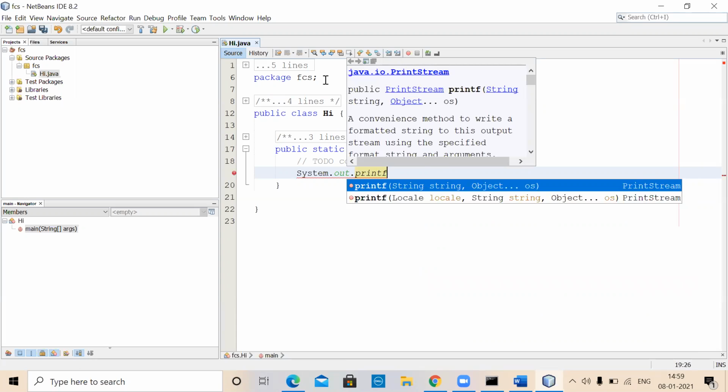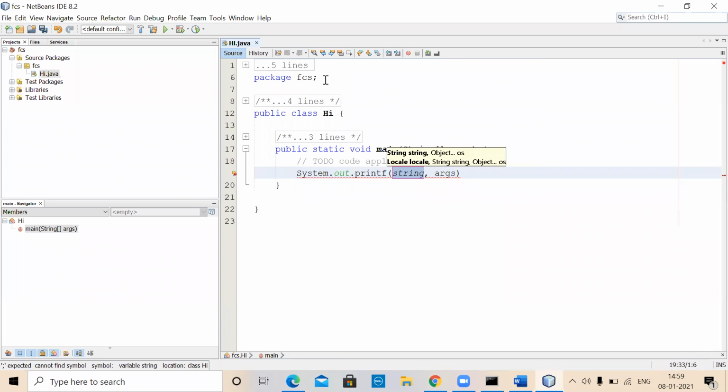System.out.printf within the bracket. Now you can specify the language, for example German, and that kind of stuff also can be used. For the time being, it's only English. So you specify the formatting. For printf, what do you do normally? The first parameter is a format string, and the second, third parameters are the actual data that is to be displayed as per the format specified.